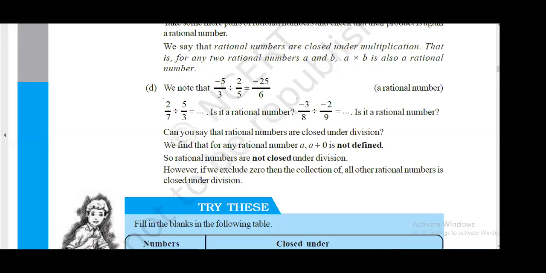Got it everyone? Everyone got this? Just raise your hand if you got this. Okay, so if we exclude 0, then all the other rational numbers will follow closure property for division. Got it? Yes? Okay.